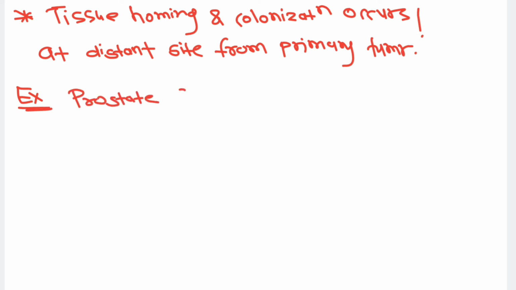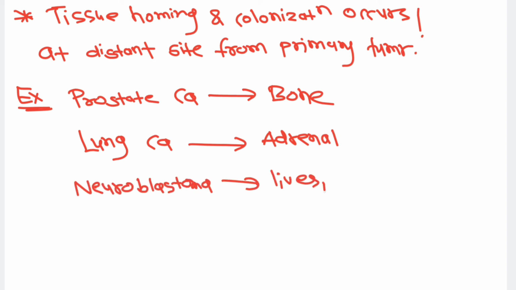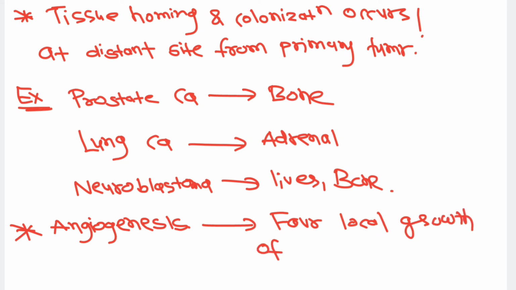These are some of the examples of metastasis. Prostate carcinoma will spread to the bone. Lung carcinoma spreads to the adrenal glands. Neuroblastoma commonly metastasizes to the liver and bone. And once the metastasis occurs, the angiogenesis will favor the local growth of the micrometastatic tumor mass. The metastasized tumor grows because of newly formed blood vessels. They will provide the nutrition.